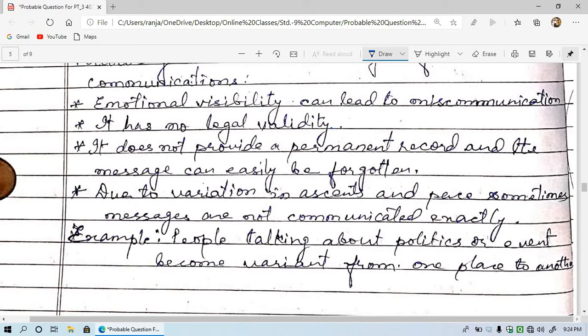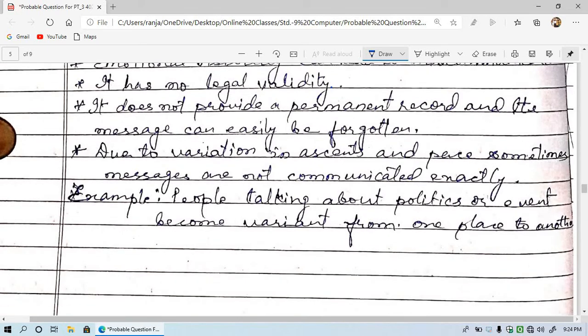It does not provide a permanent record and the message can easily be forgotten. Means one cannot remember the exact thing, so it is not a permanent record.